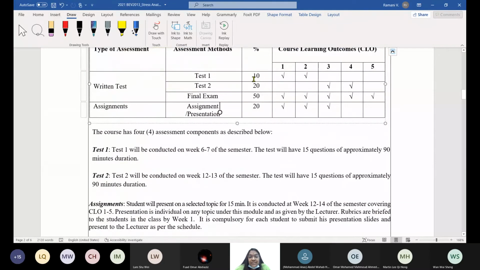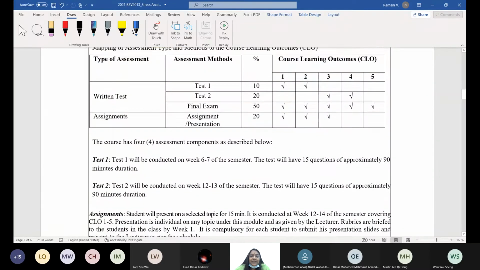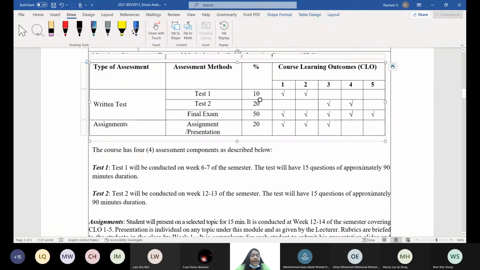I give you 10% because it is the very first time you're taking the course. Within 6 weeks, I really don't like this test 1 to be conducted. It's better to have more classes, more training than tests. That's why I reduce the percentage here. Last time it was a practice. I give only objectives here, no calculations.